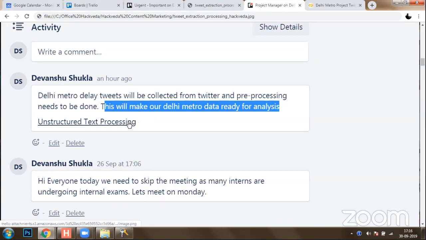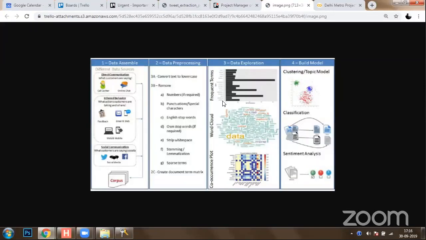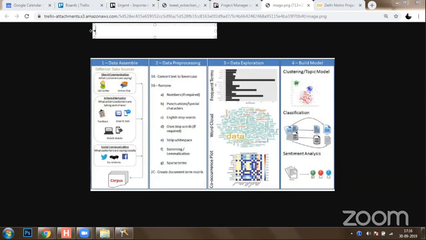So here I would like to share an image quickly with you so that you all will understand how unsupervised learning is done and how pre-processing is done. When it comes to unsupervised learning, I believe you all are comfortable with supervised learning, wherein you understand what structured data is. But as you all know, the tweets which we are using are unstructured data. Okay.